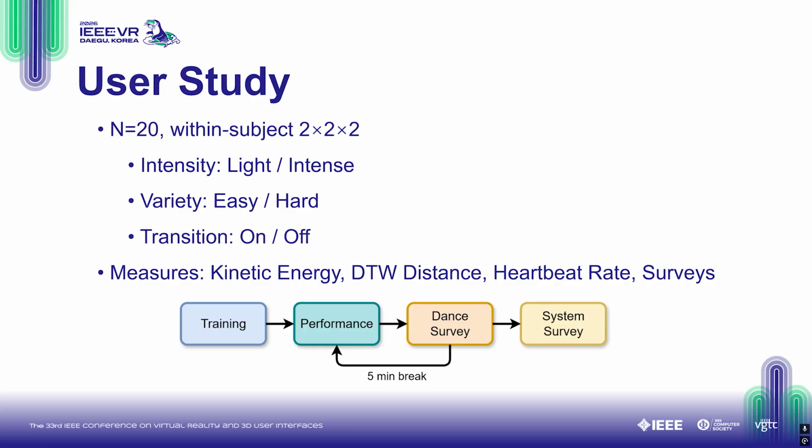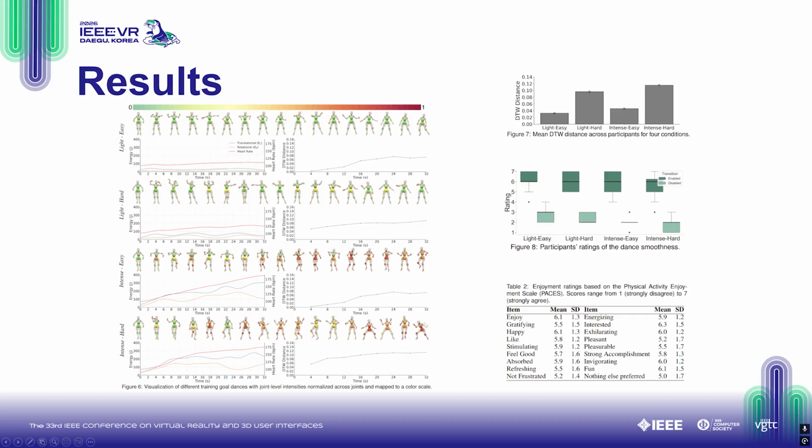Participants were given a 5-minute rest period after each condition to prevent fatigue and reset their heart rate. And they were asked to complete the survey. We measure physiological response, performance error, smoothness ratings, and enjoyment. Here are the results. Figure 6 is the visualization of different training goal dances with joint-level intensities normalized across joints and mapped to a color scale.